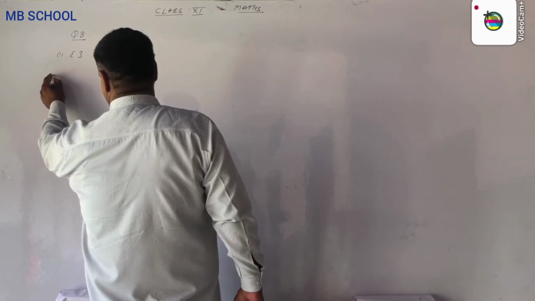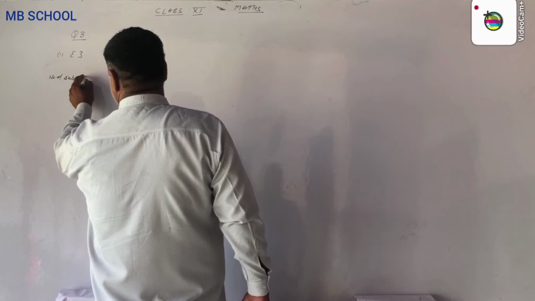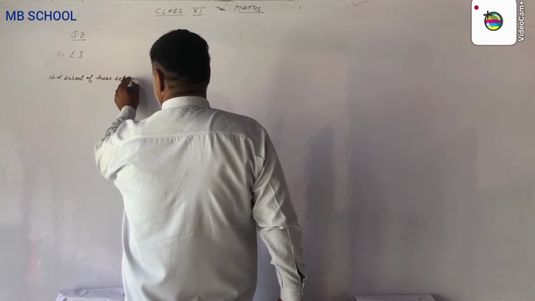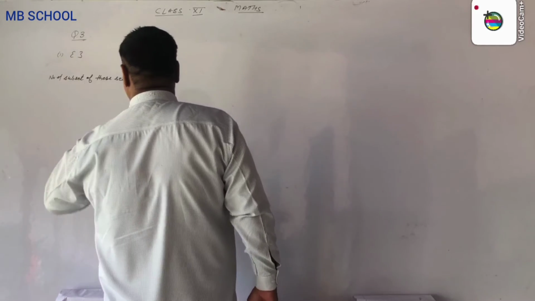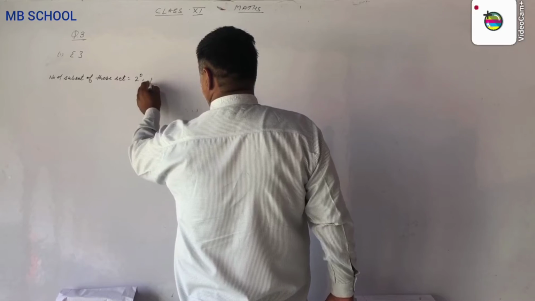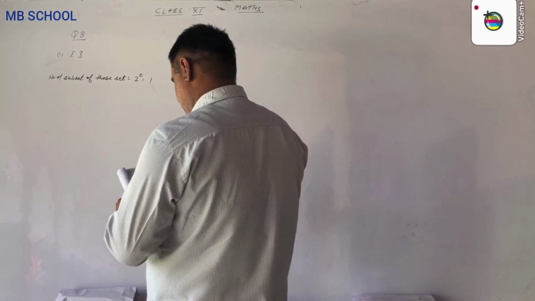Now the number of subsets of this set is equal to 2 to the power of the number of elements. Here the number of elements is 0, so 2 to the power 0 equals 1. Anything to the power 0 is equal to 1.